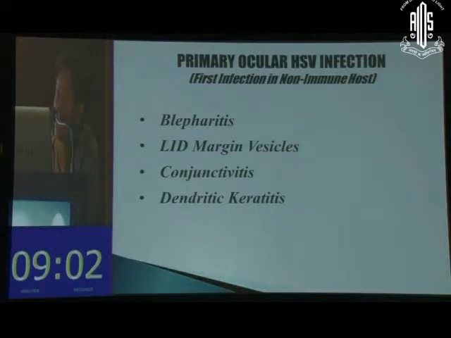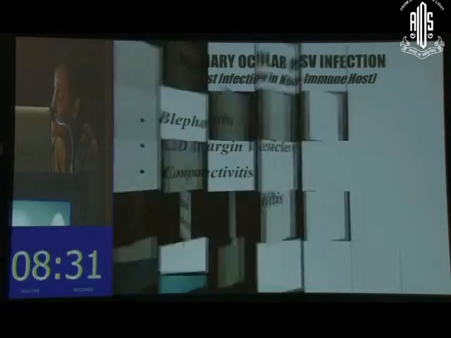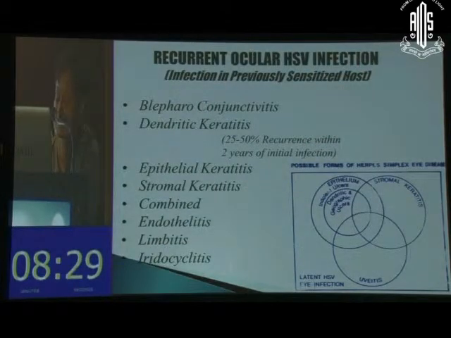What do we understand by primary ocular HSV infection? This is the first infection in a non-immune host, and the presentation is usually not very severe. It usually occurs in children, and presents with simple blepharitis which may be missed, simple lid margin vesicles which may be missed, or a conjunctivitis, and rarely dendritic keratitis. It's only after the primary infection that the virus goes into latency. The biggest bugbear of viral keratitis is recurrence.